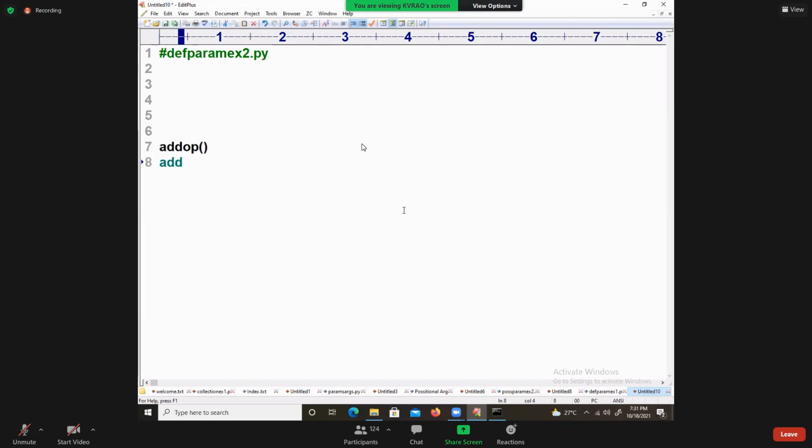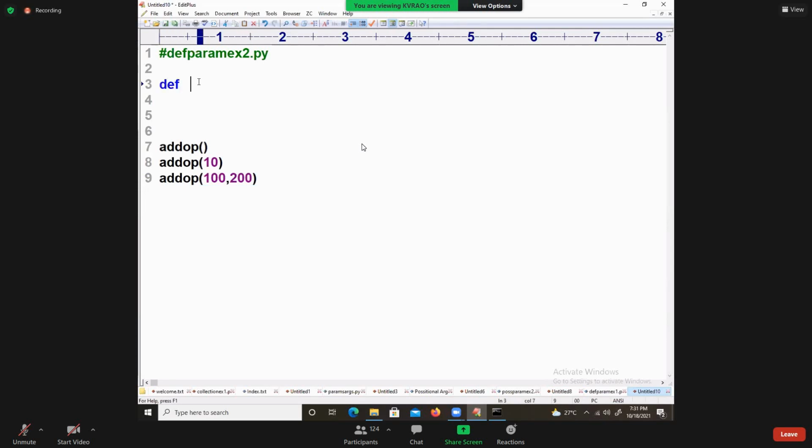Next I'm taking add op of 10, add op of 100, 200. What is your opinion? It is not taking anything. It is taking two values, maximum two values.